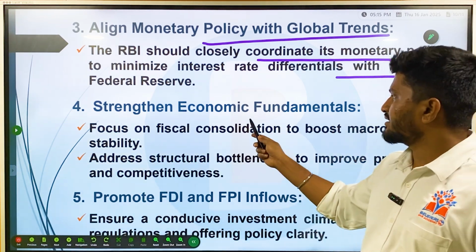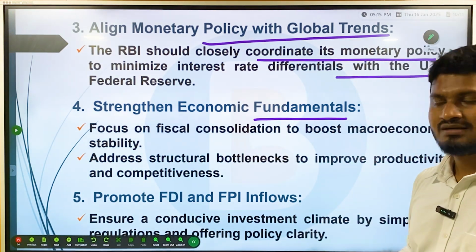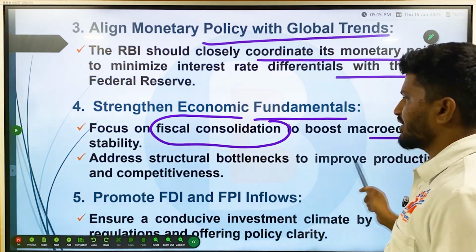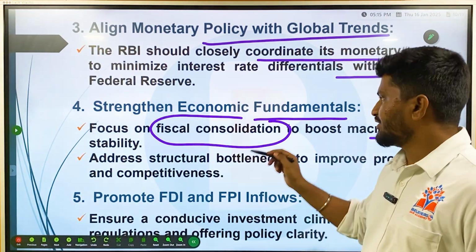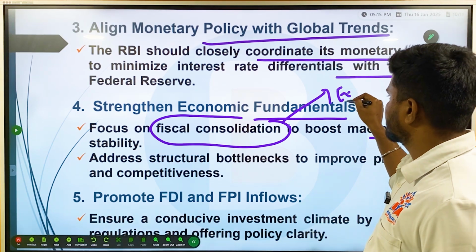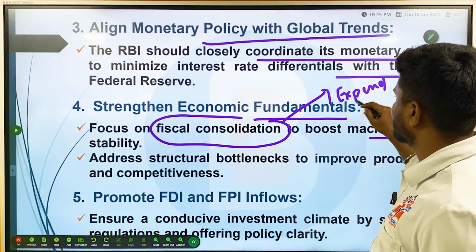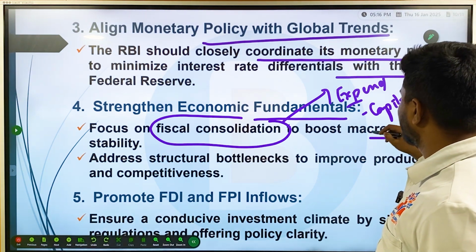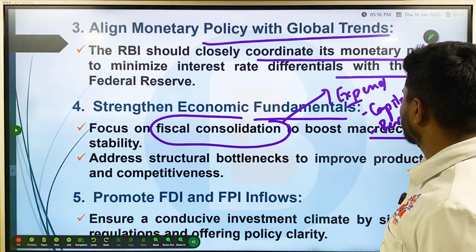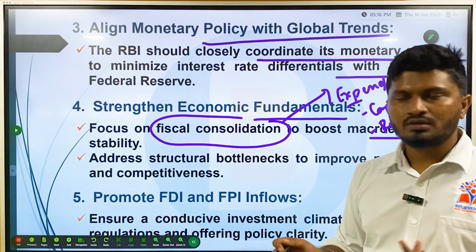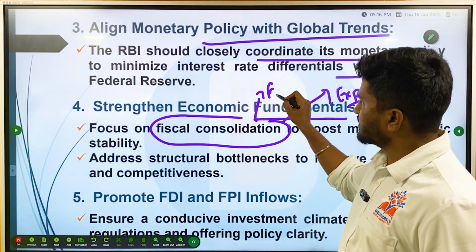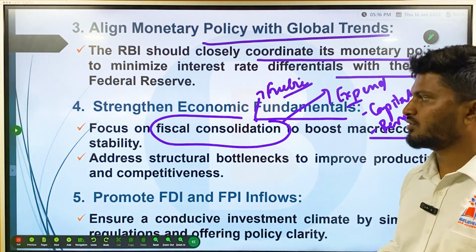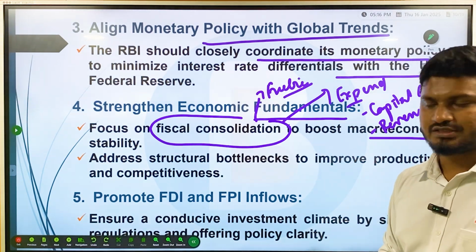Then strengthening the economic fundamentals, that is, focusing on fiscal consolidation to boost macroeconomic stability. That is, reducing unnecessary expenditure, or focusing on capital expenditure, reducing revenue expenditure, and also putting a curb on freebie culture. All these things can be a way forward for reducing the depreciation in value.